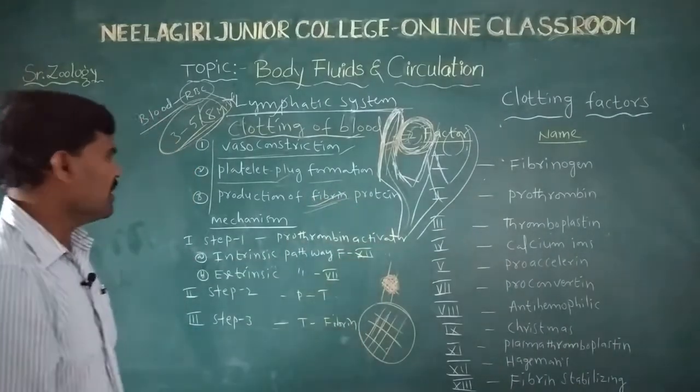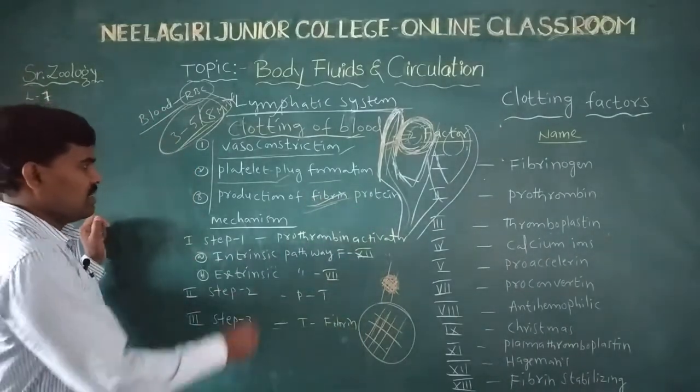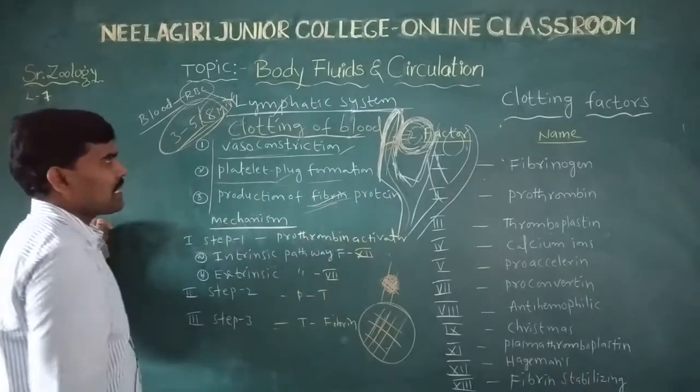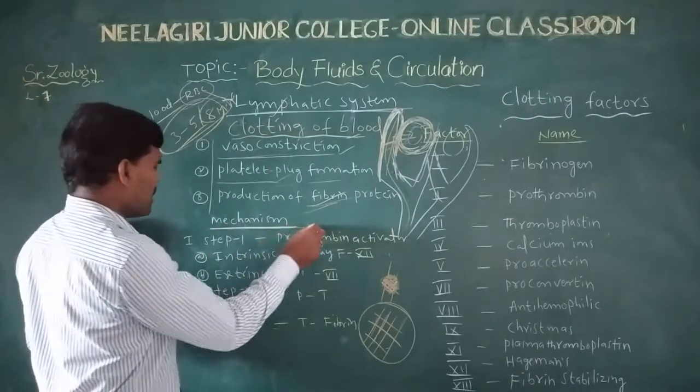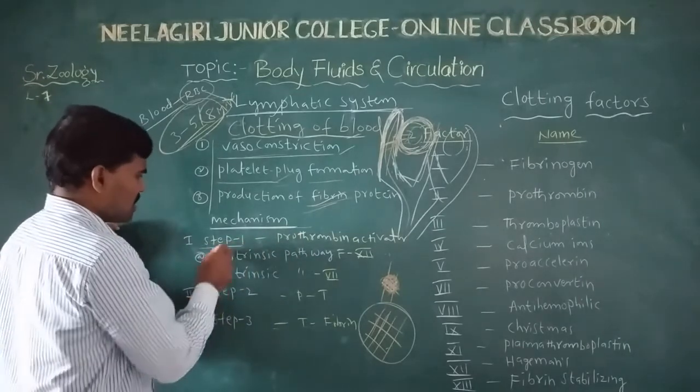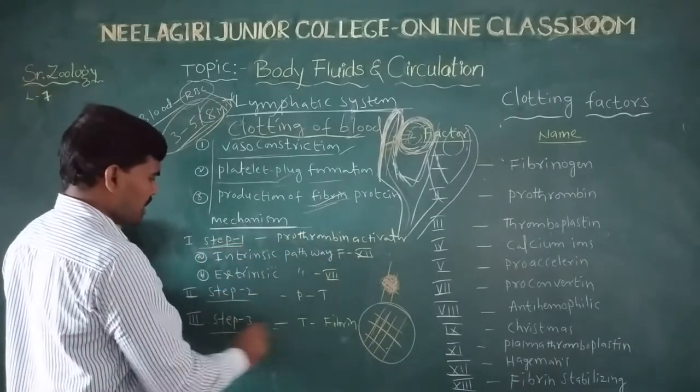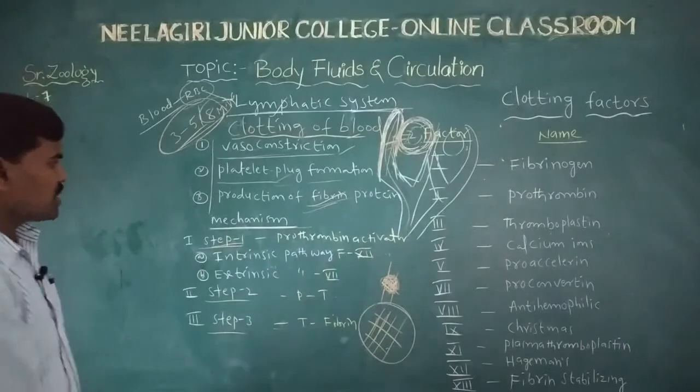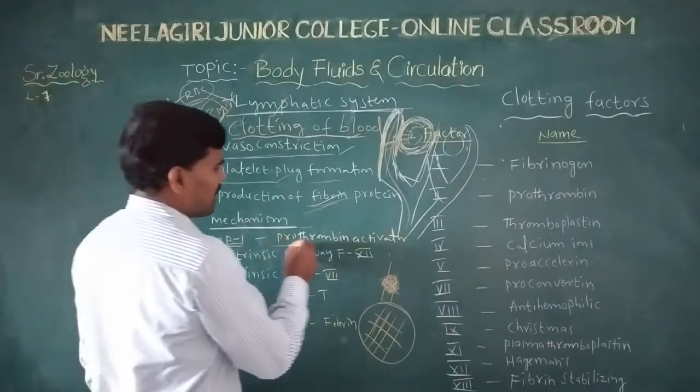Next, the mechanism of blood clotting. The mechanism of blood clotting has three steps: step 1, step 2, step 3. Step 1 is the prothrombin activators, the mediators.